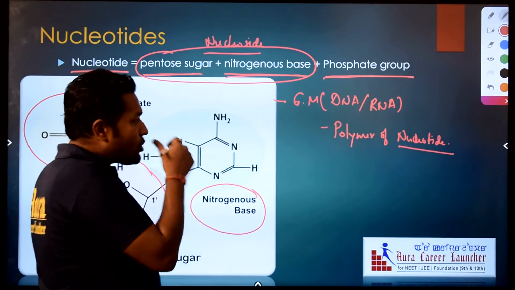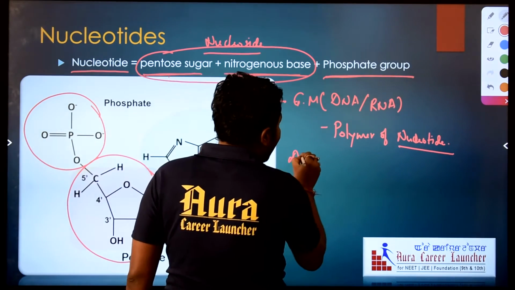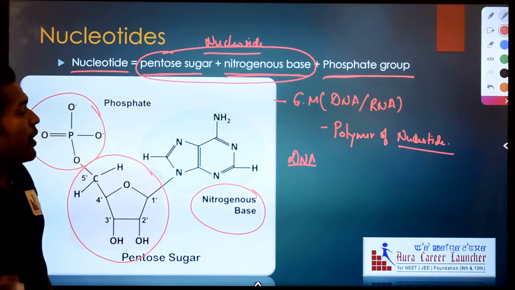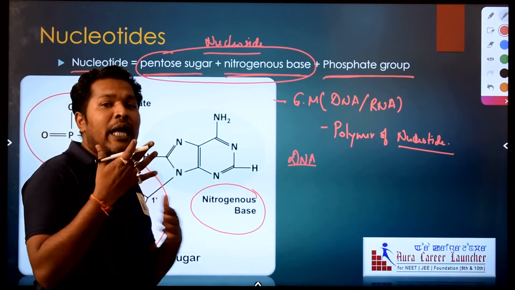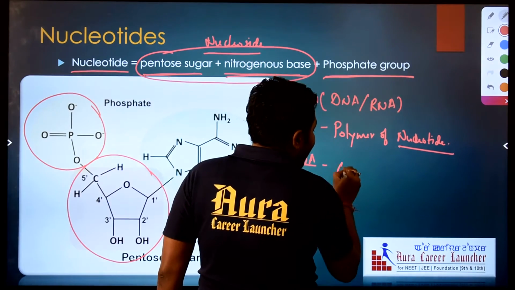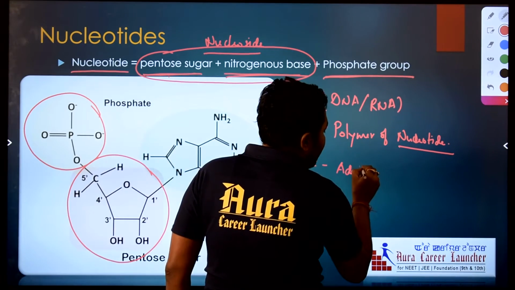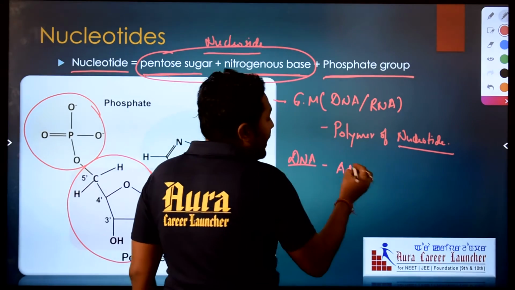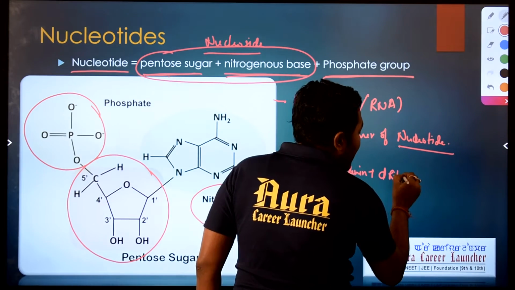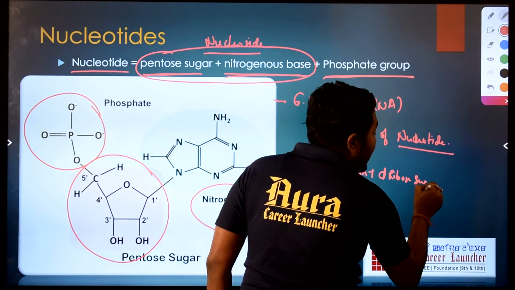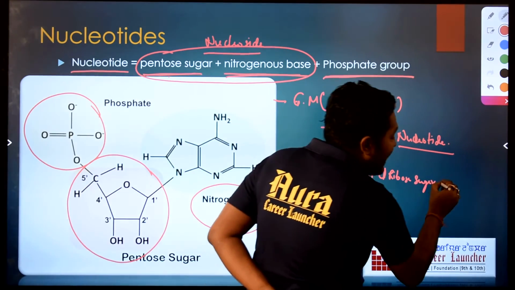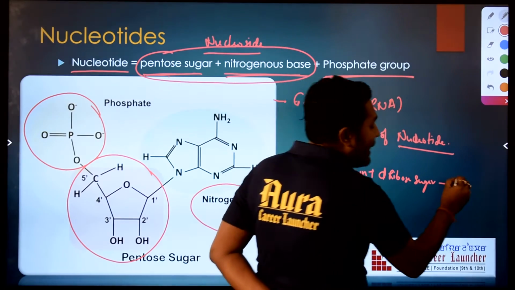In case of DNA, there are 4 types of nitrogenous base. According to that, there are 4 different types of nucleosides. When adenine binds with deoxyribose sugar in case of DNA, the nucleoside formed is called adenosine.